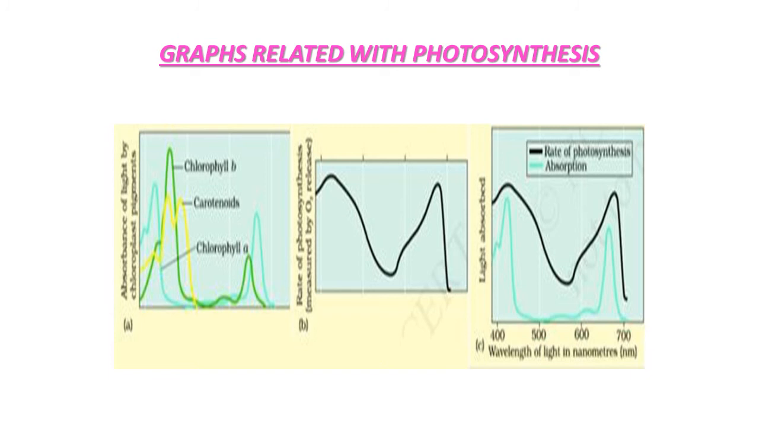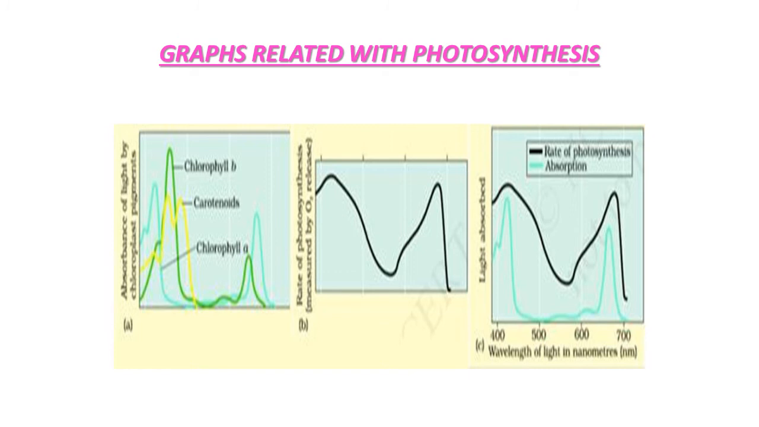Figure B shows the wavelength at which maximum photosynthesis occurs in the plant. Okay, you can see the wavelength at which there is maximum absorption of chlorophyll A. So the blue and red color regions show a higher rate of photosynthesis. So we can conclude that chlorophyll A is the chief pigment associated with the photosynthesis process.